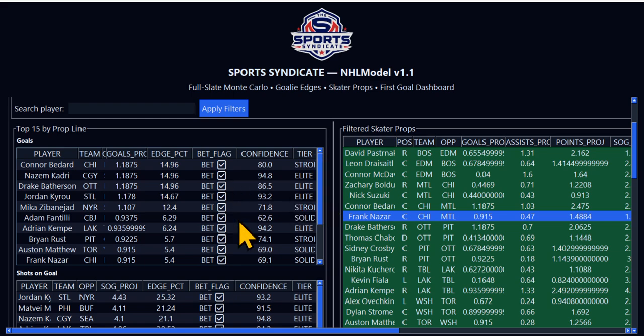These are the ones that you should evaluate and identify whether or not you want to bet. These are worth your time. All right, here's the edge percentage. We have edges on all the bets that we place.